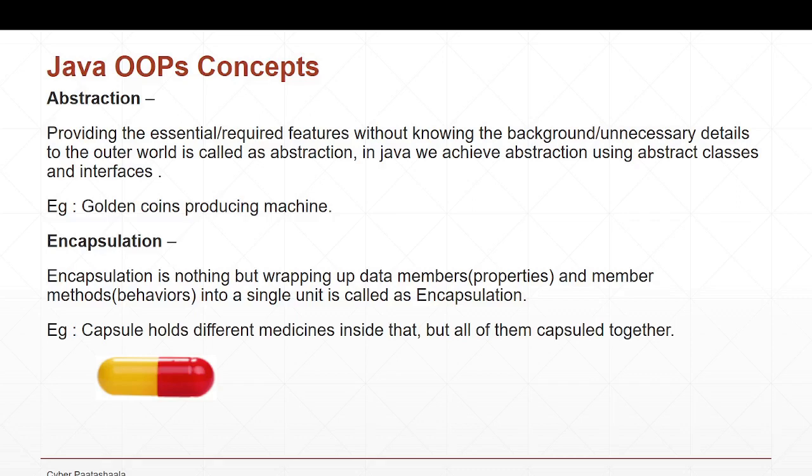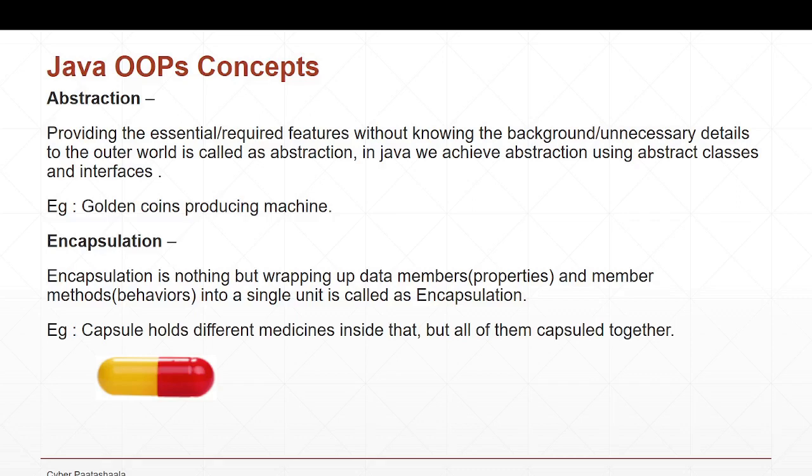No, right? What happens if you provide that? There are multiple problems. One is that he also can create a new machine with the same mechanism that you have used for producing the golden coins, and there will be no identity for your machine. This is the first problem.